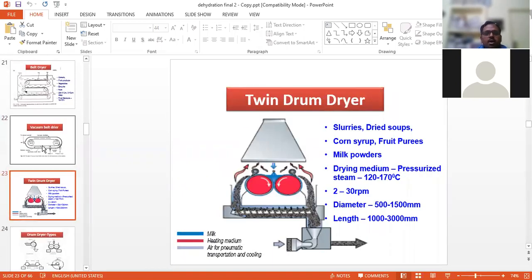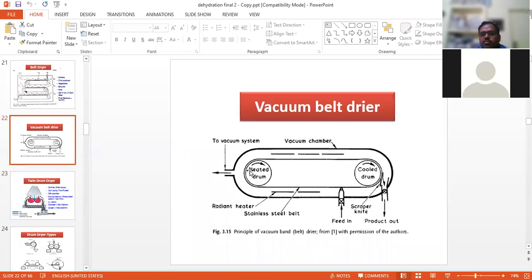the twin dryer. And what are the different types of metal that are used? The drum dryer may use steel, stainless steel, cast iron, and then laminated or nickel coated.